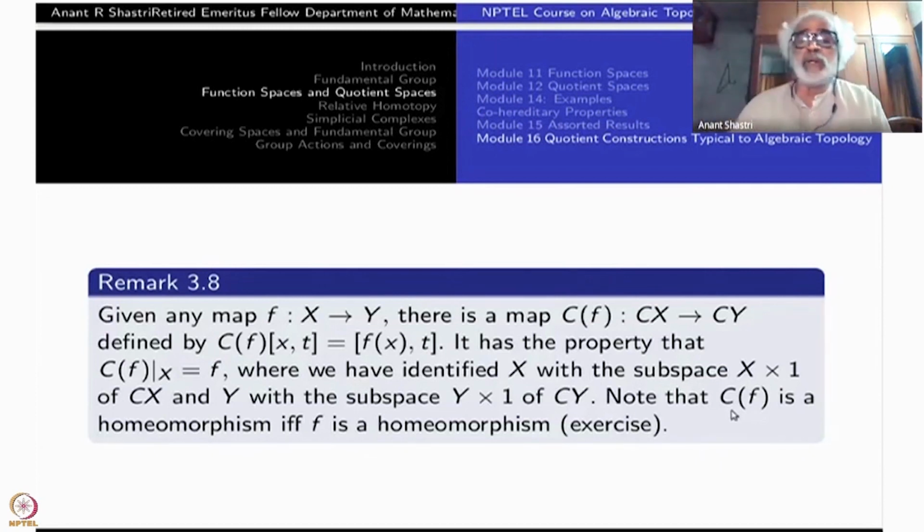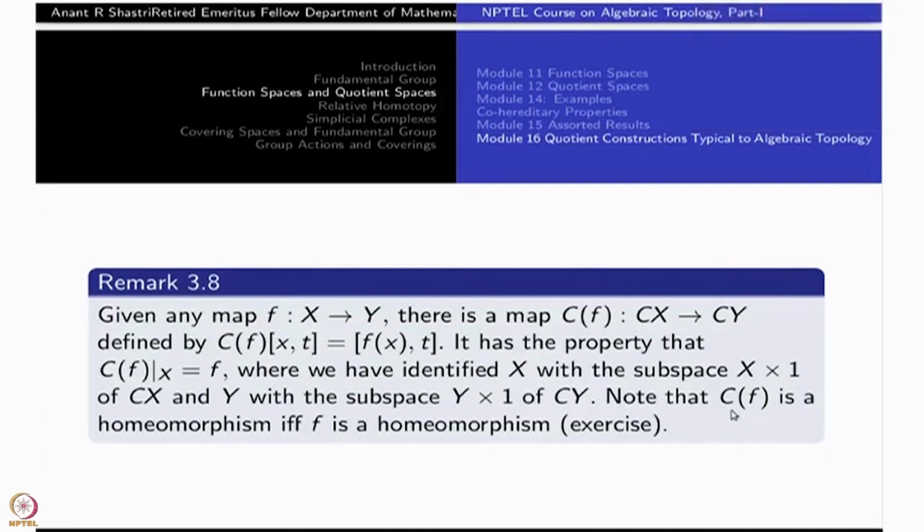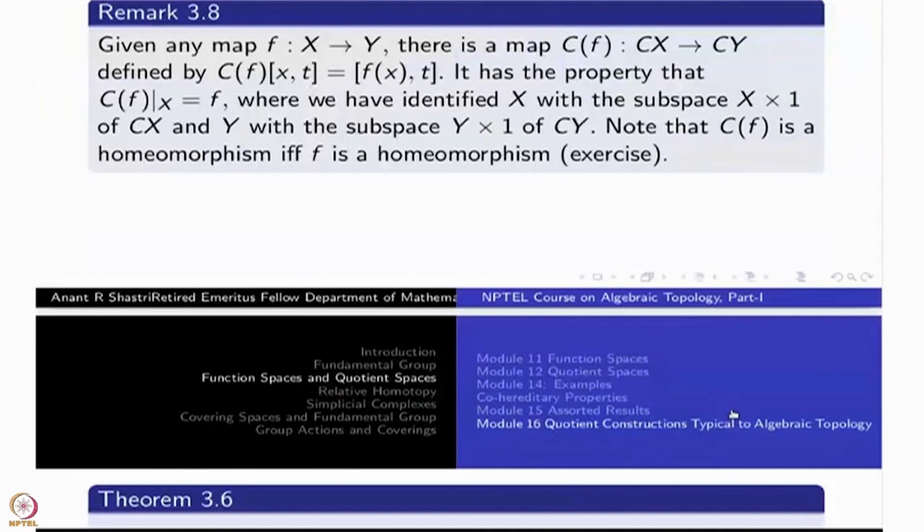So that is the meaning of saying that the cone construction is actually functorial. It's like our pi 1. Pi 1 was a functor from topological spaces to groups. Here it is from topological spaces to topological spaces itself.